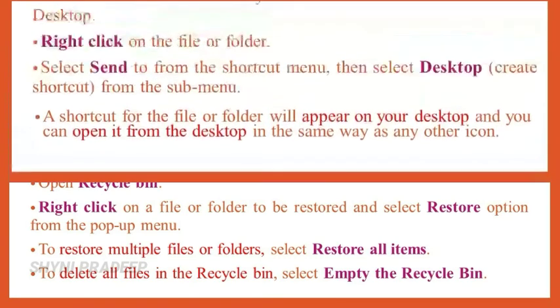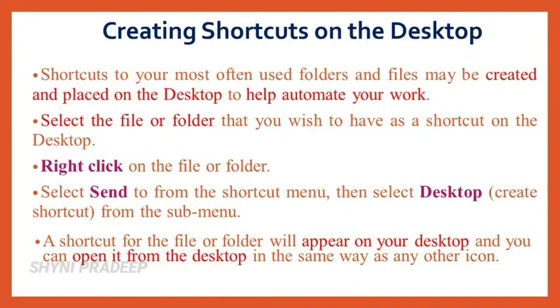Next topic is creating shortcuts on the desktop. When you create shortcuts of an application on the desktop, you can easily access that application. So if you want to create a shortcut on the desktop, first select the file or folder that you want to make a shortcut icon for on the desktop and right click on it. Select the Send to option from the list. After that, select the Desktop option from the submenu. A shortcut of that file or folder will appear on your desktop.